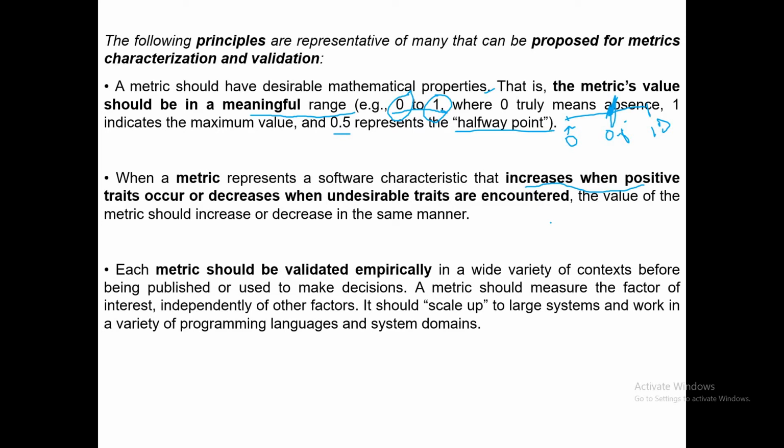And that parameter corresponds to the number of errors in a particular module. So 0 reading means there are no errors. 1 means one error is there. 5 means more errors are there. 10 means now the errors have gone exponentially high.